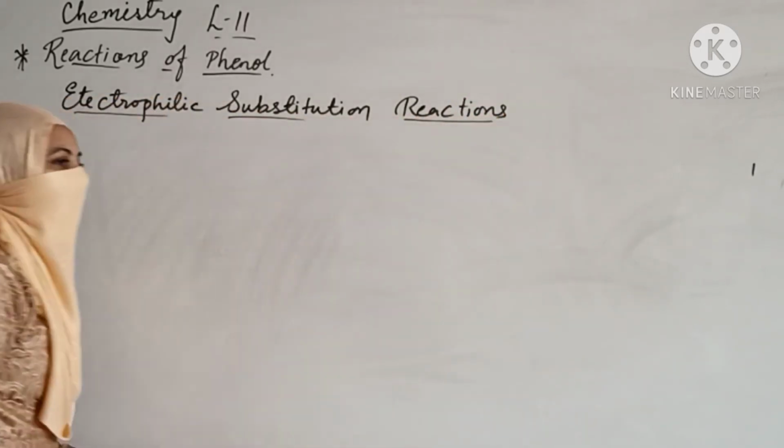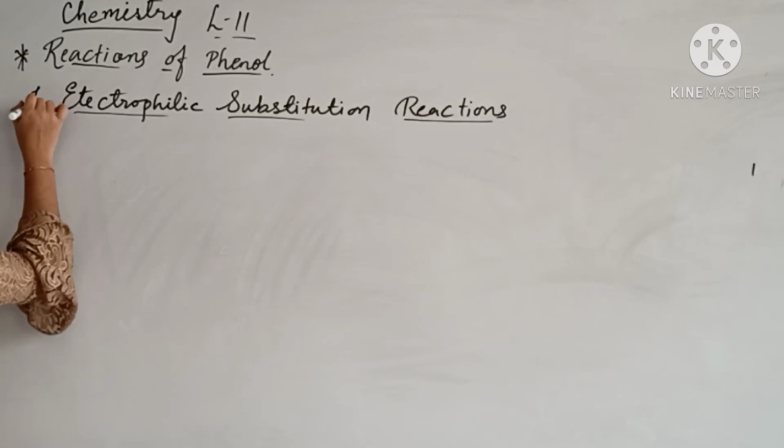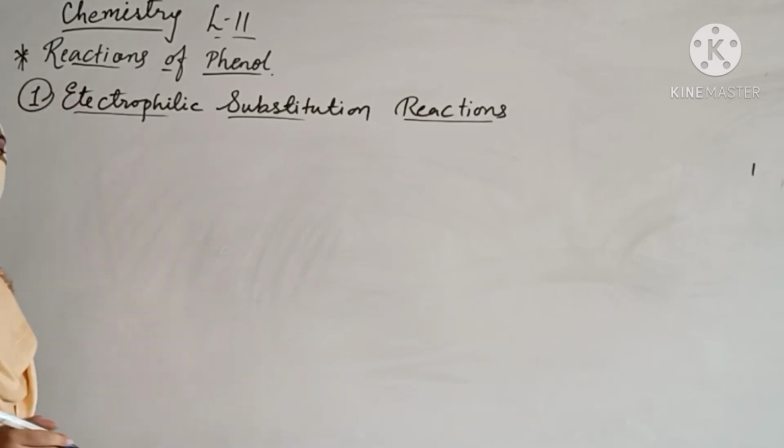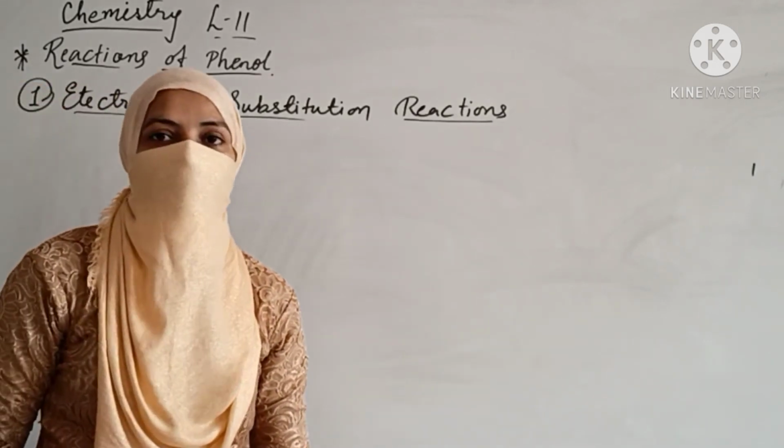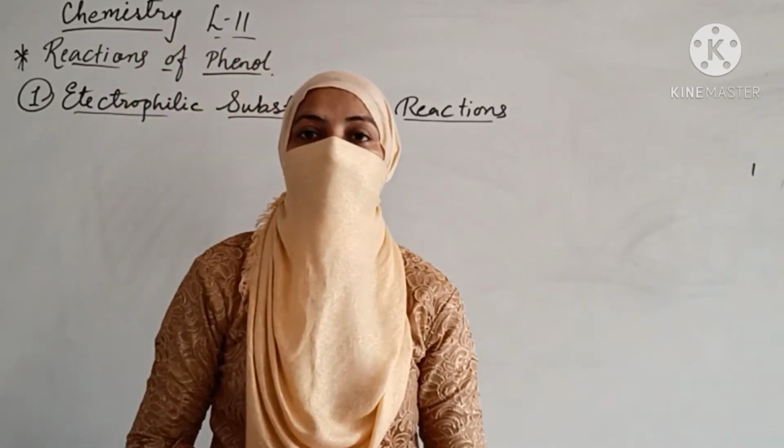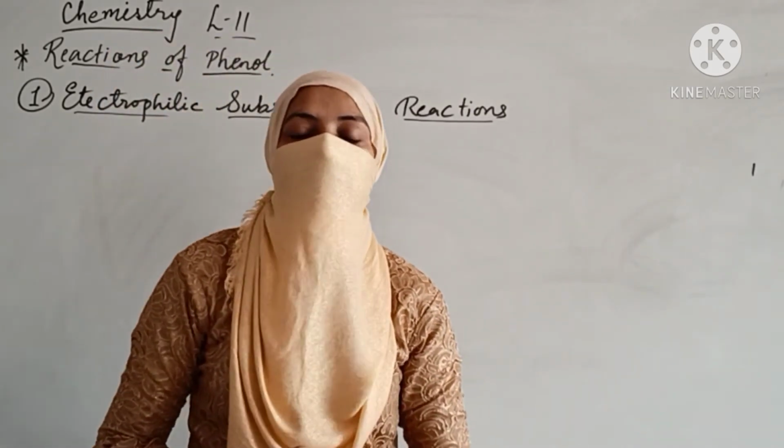So this is number one, the first type of the reactions shown by the phenols. Phenols जो पहले reactions दे रहा है वो है electrophilic substitution reaction.